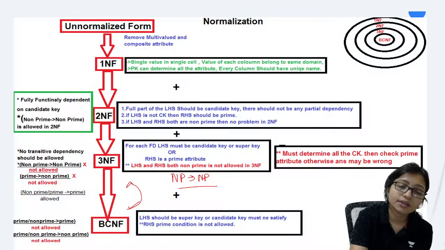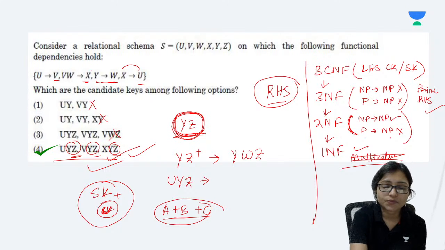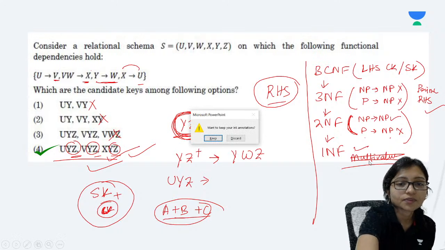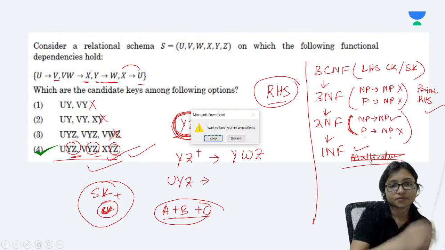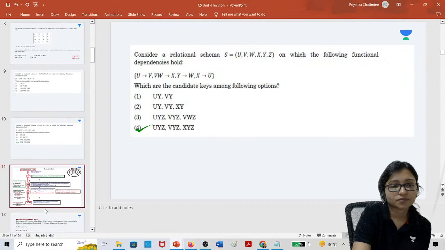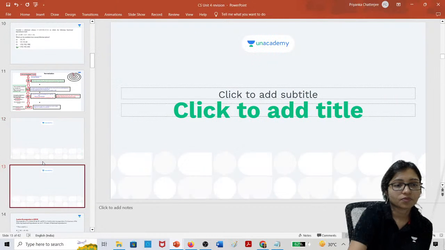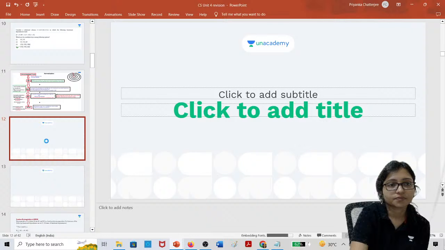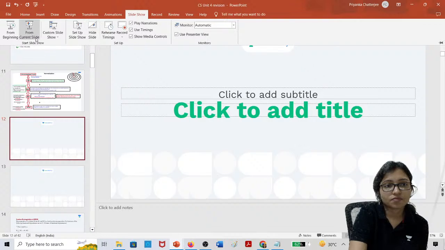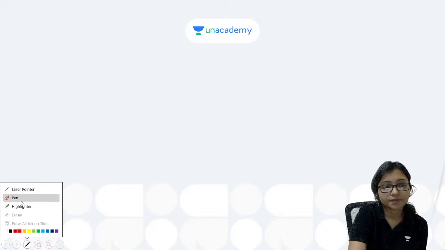Now tell me how to identify lossless and lossy. What to check for lossless and lossy? How to check lossless, lossy?